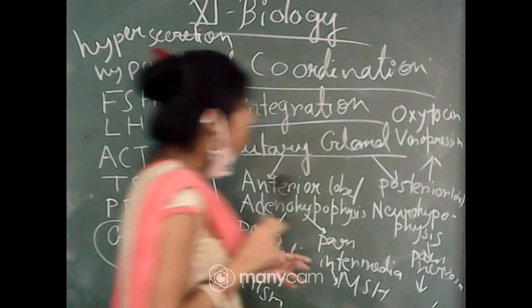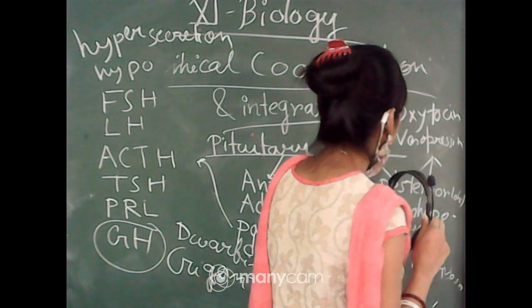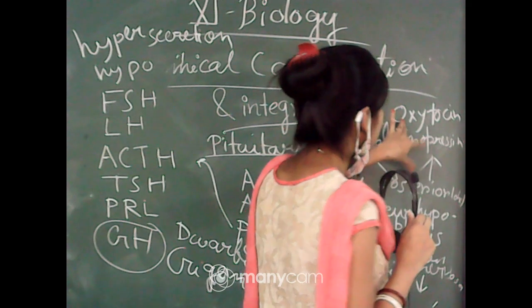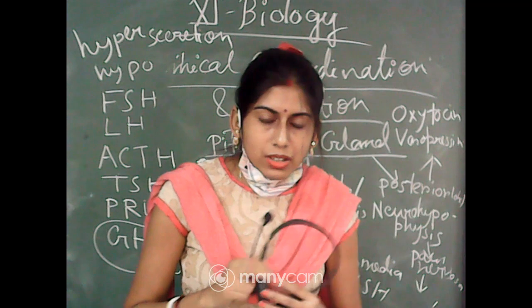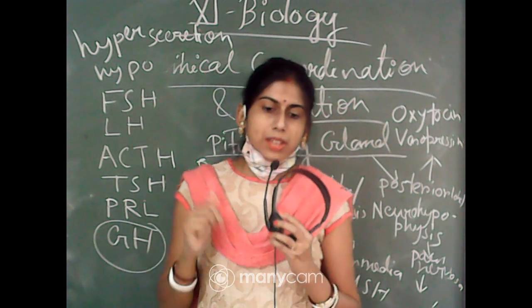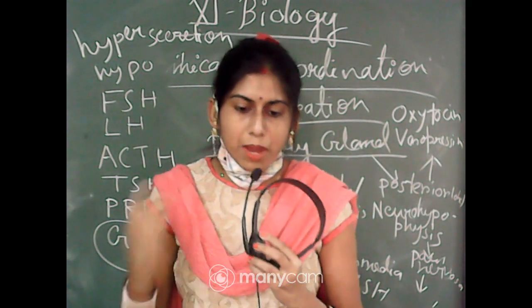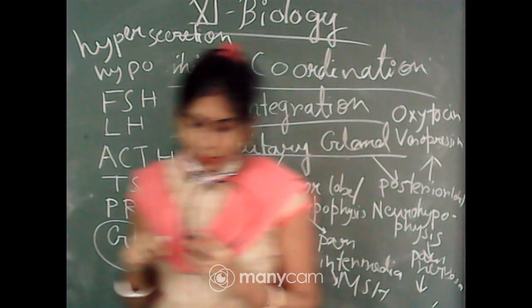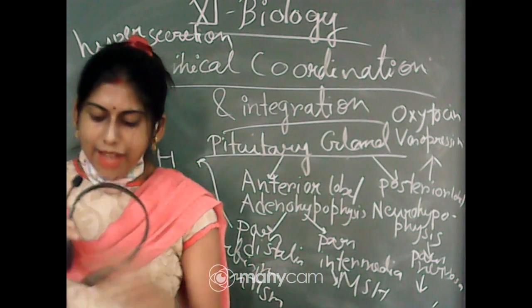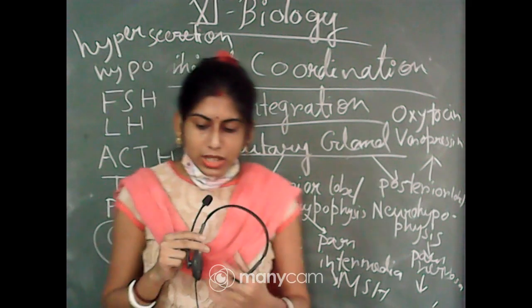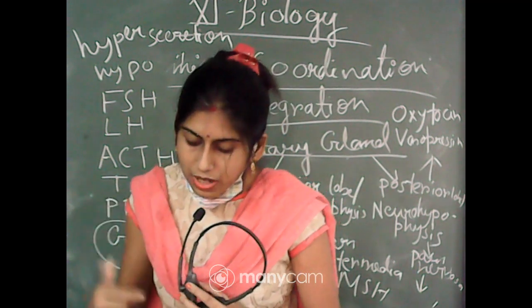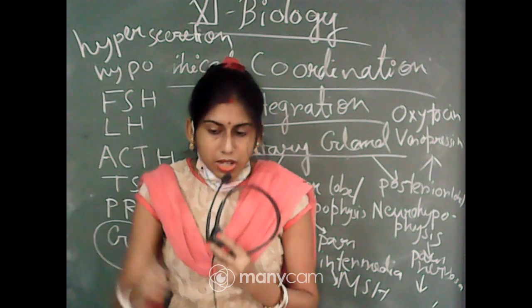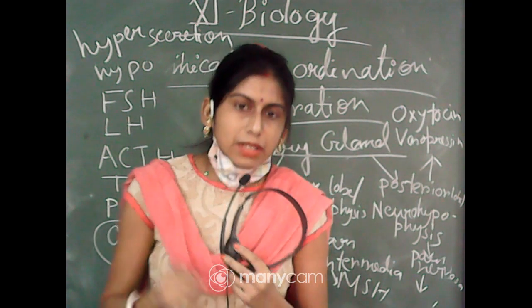And the last two hormones which are released from the neurohypophysis or posterior pituitary are oxytocin and vasopressin. Oxytocin has the main role in the contraction of the smooth muscles of the endometrium at the time of parturition or the birth of the baby. Oxytocin acts on the smooth muscles of our body and stimulates their contraction, and in females it stimulates a vigorous contraction of the uterus at the time of childbirth.